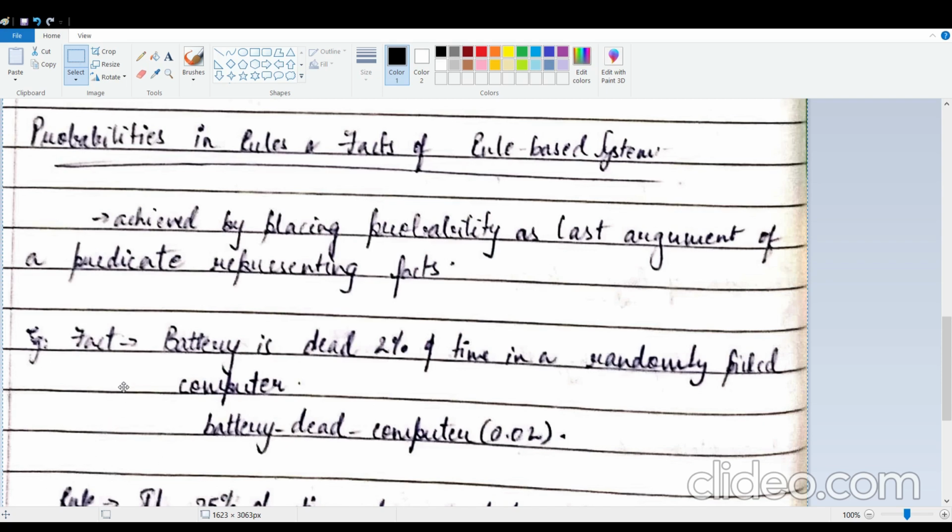So here you have an example. There is a fact given, which says the battery is dead 2% of the time in a randomly picked computer. How do we represent this in the case of a rule-based system? That is what we're going to look at. This says battery dead computer 0.02. This is a predicate, and it is associated with the probability 0.02. That is pretty much it.